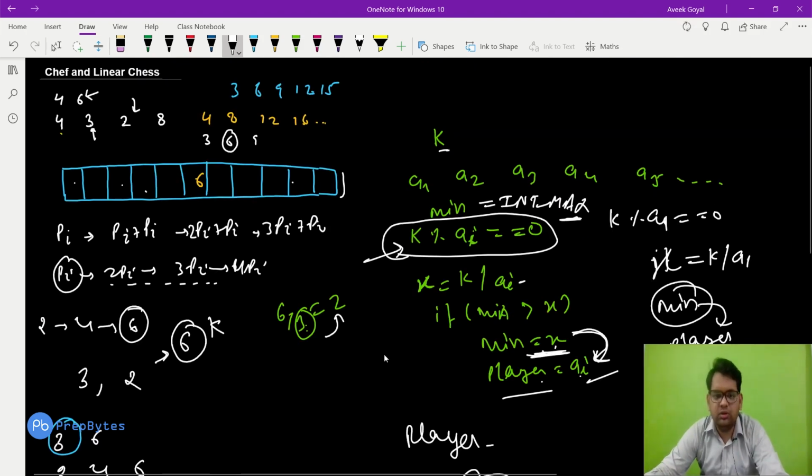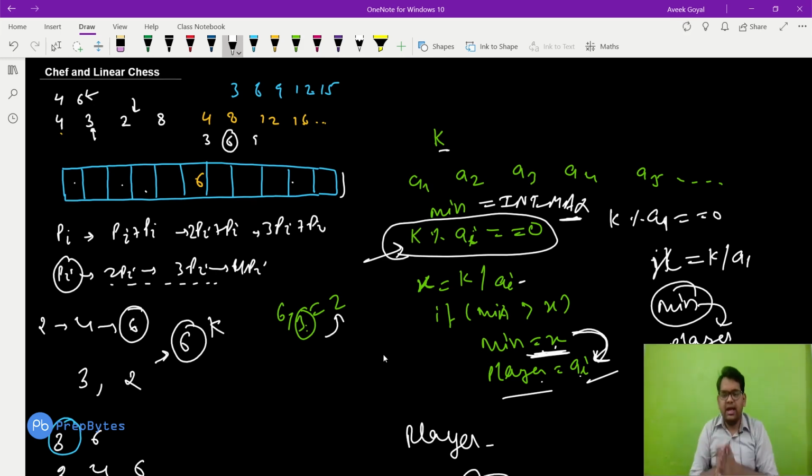So we just need to take k and divide it by each and every element if it is divisible, and find the minimum quotient, and the player with that minimum value. So that is the question. It's a very simple question. You just need to understand this part, that these are nothing but multiples, and therefore we are just dividing and getting how many moves it will take. Let's see the implementation.